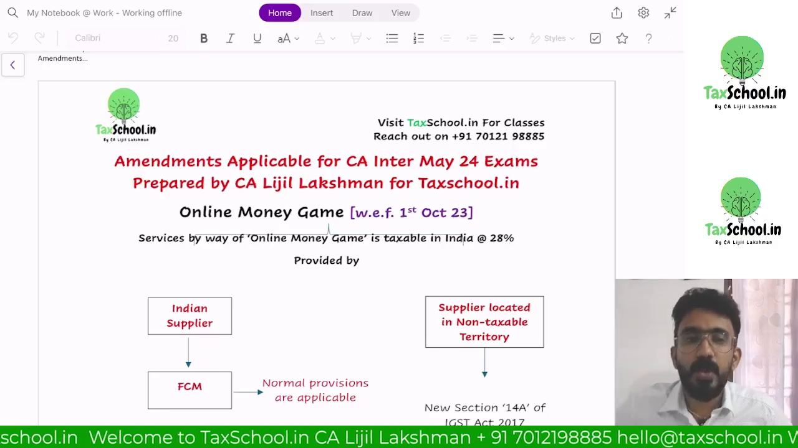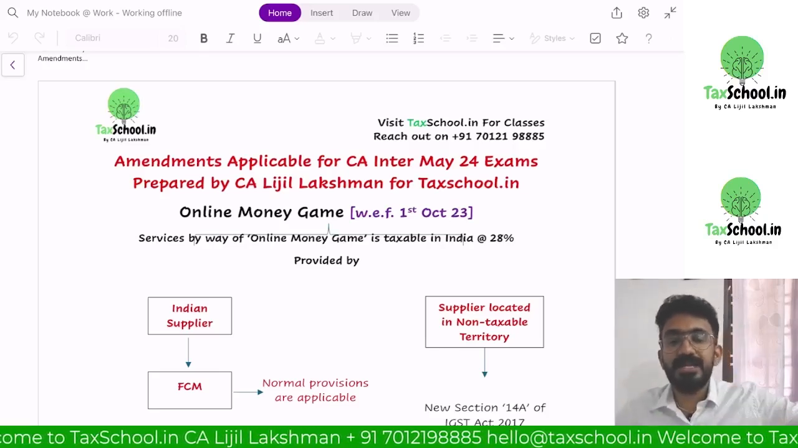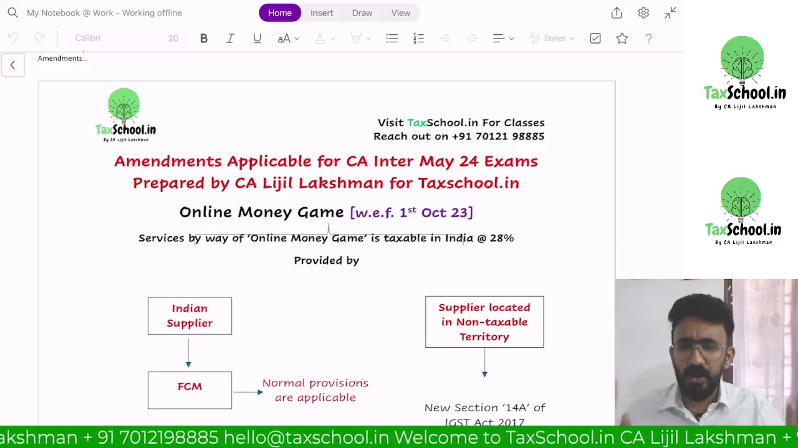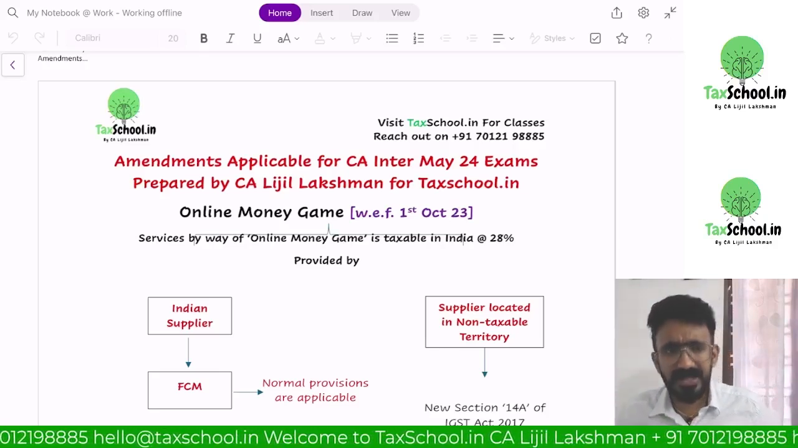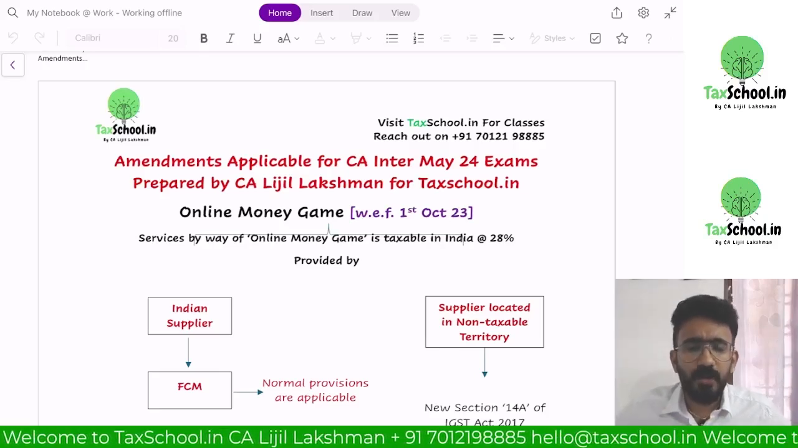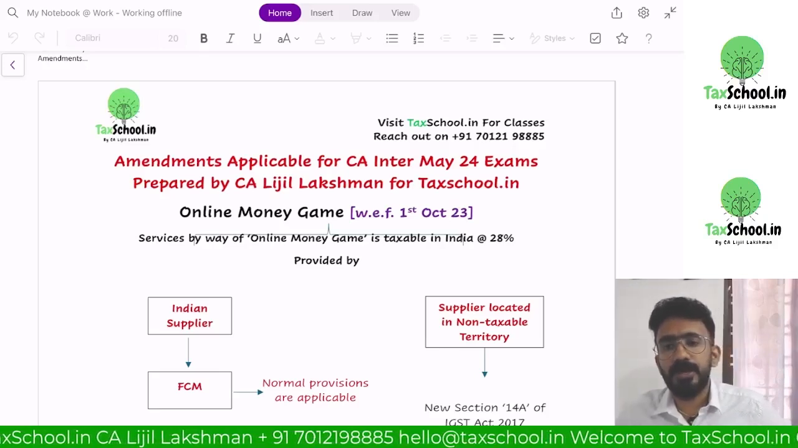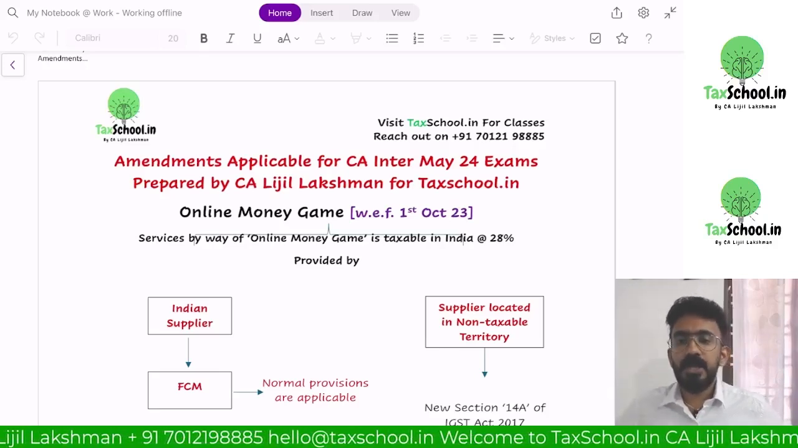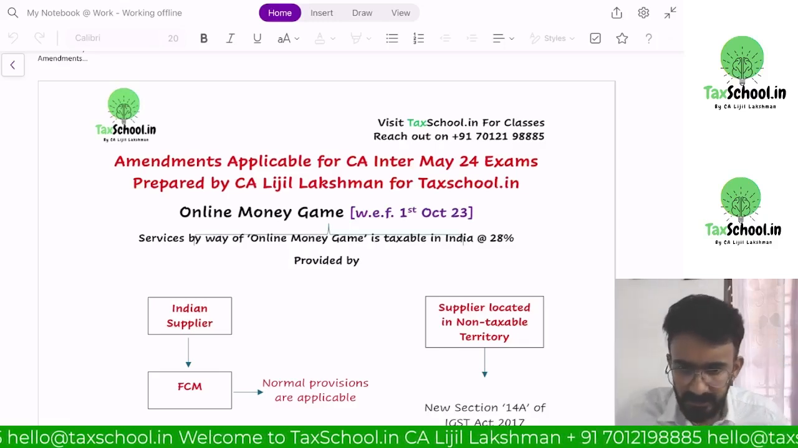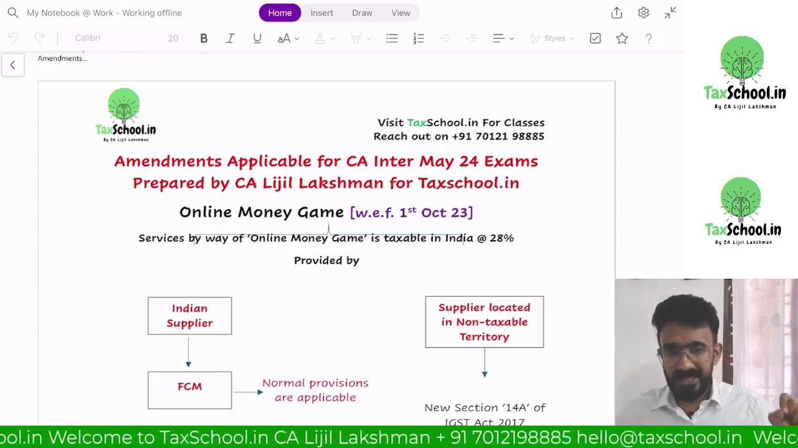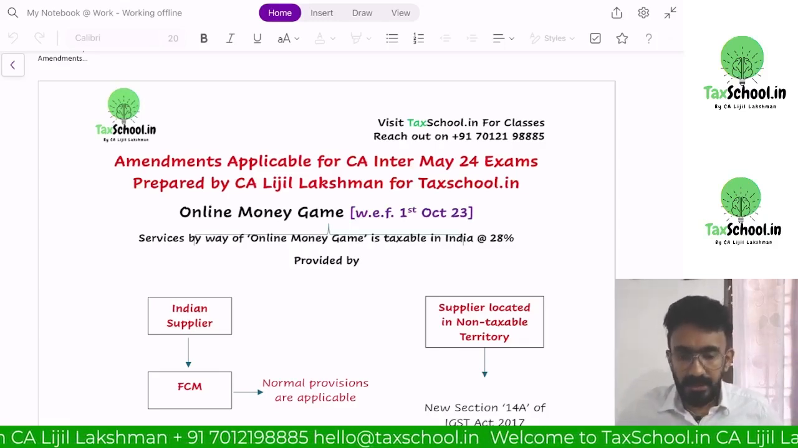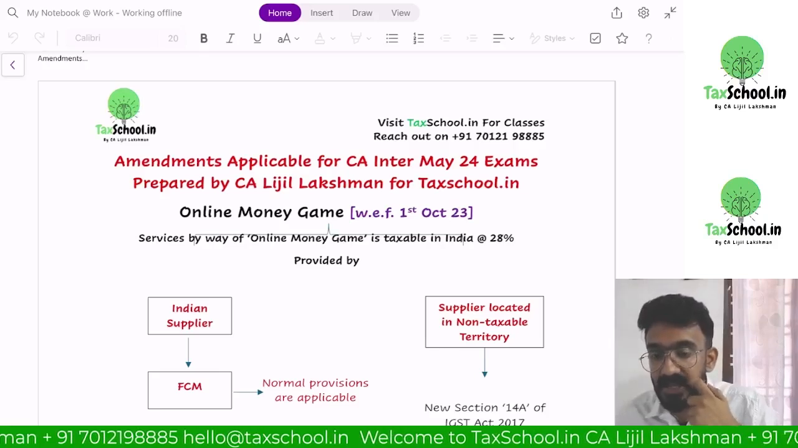So they wanted to collect GST on the entire 100 rupees. So they had to make all the corresponding changes for that. That is the first amendment that was brought into the industry of online money game on 1st October 2023 onwards. They said service by way of online money gaming is taxable in India at 28% now. Okay. Now the tax rate is being changed to 28%.